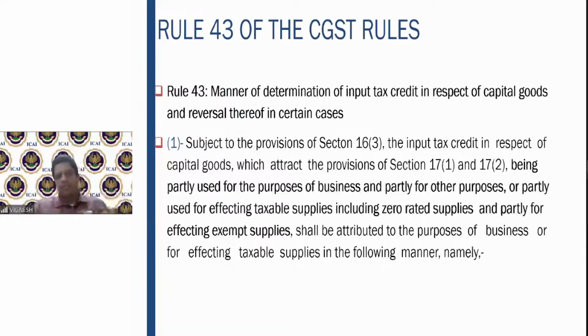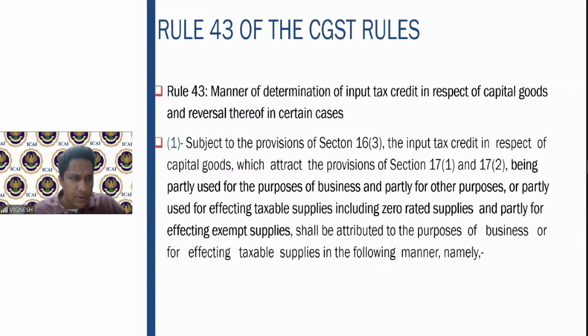The main difference between rule 42 and 43 is that 42 for inputs is pretty straightforward, but for capital goods it is not that straightforward because of the concept of useful life of capital goods. Because to some extent they have been used, you have to reverse the credit. So the concept of useful life comes into the picture with regard to the calculation of the ITC on capital goods and reversal thereof.